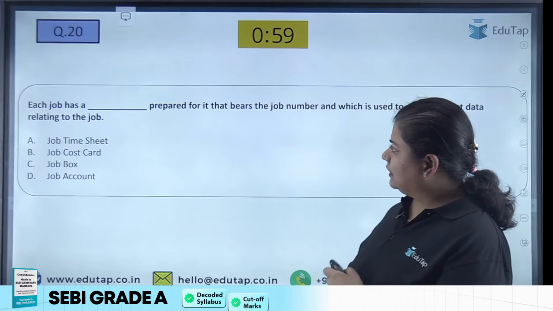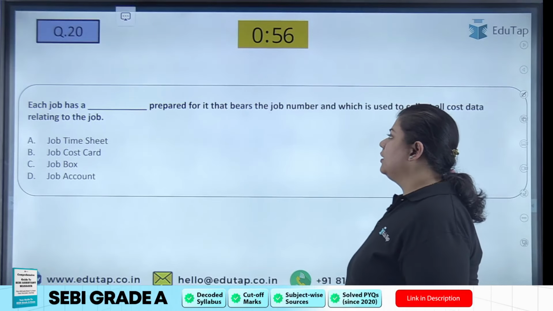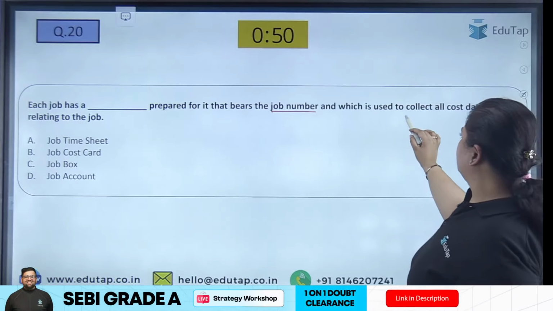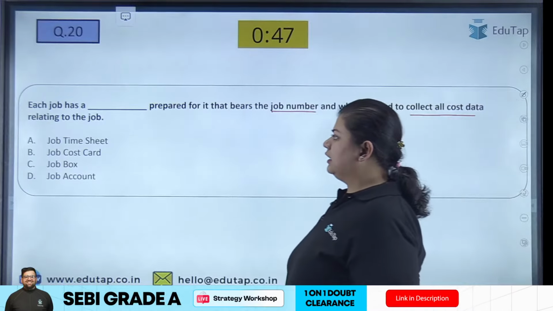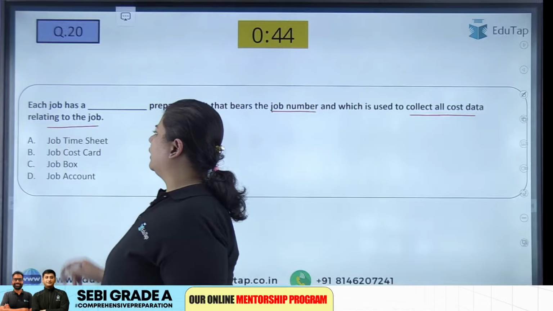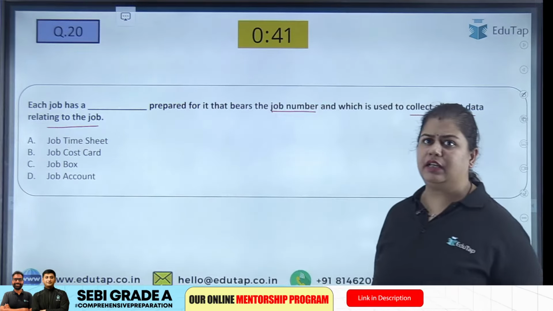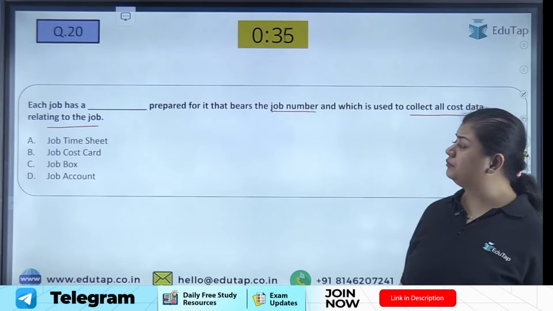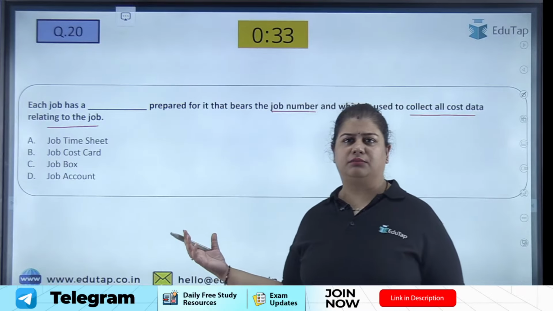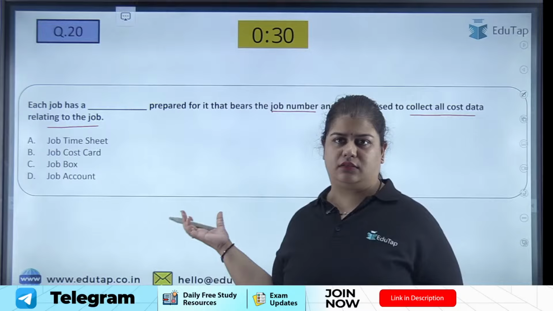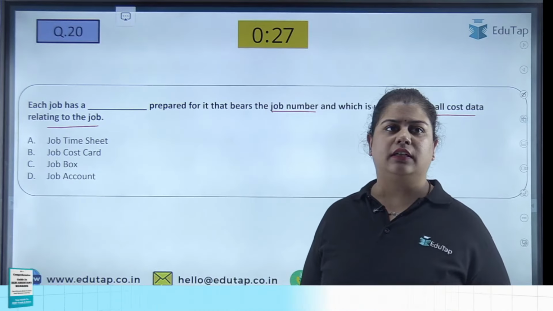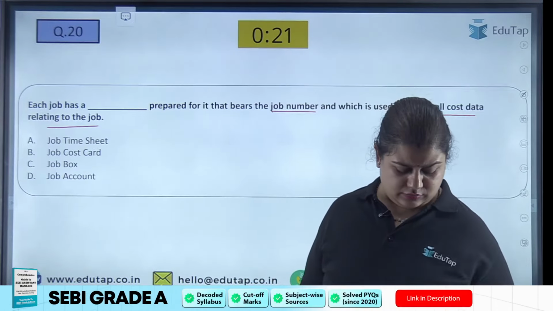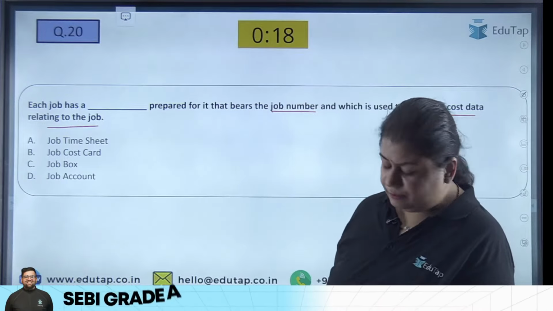Okay, so understood. Next, each job has a dash prepared for it that bears the job number, and which is used to collect all the cost data relating to that job. Although this is a part of job costing, we can do it in another video also, but you can still answer. It's a very normal question. Can you tell me the answer?